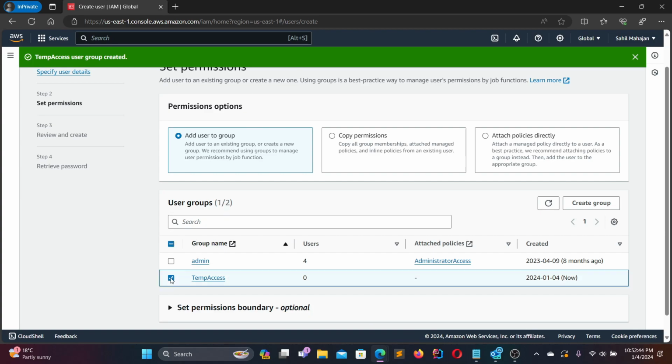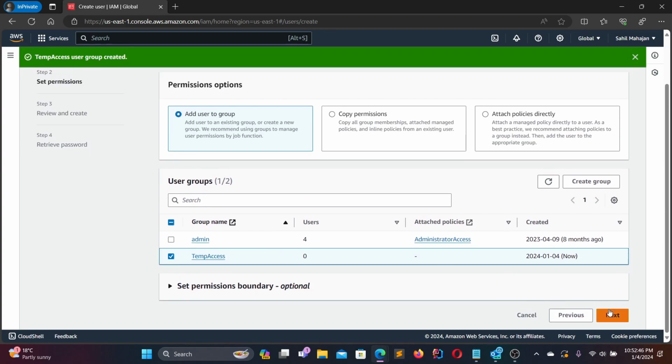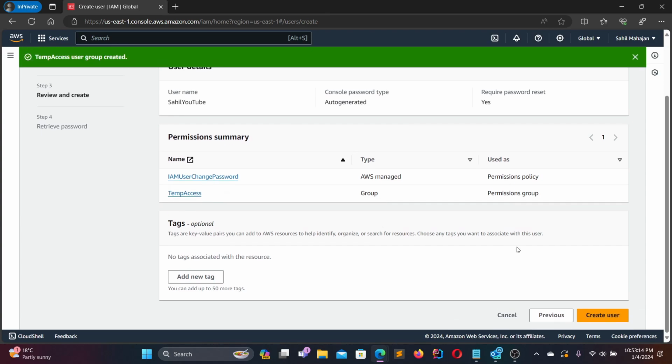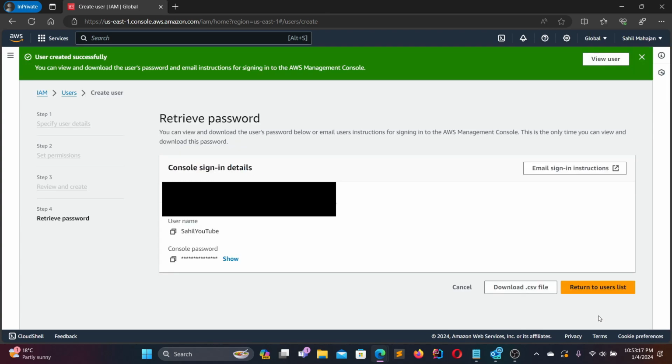So I'm going to click on temp access. I'm going to scroll down. We're going to click on next. Once we click on next, you can view your username. You can see the password is auto generated, password reset yes. You can see permission policies. It has the IAM user change password policy. This is basically the option that we selected, wherein when the user logs in for the first time, they are prompted to change their password, and we are assigning it to the temp access group. We're going to leave the tags empty for now, and we're going to click on create user.